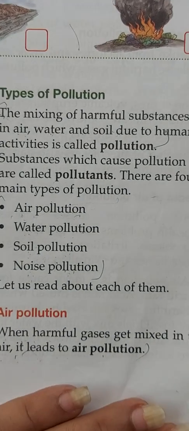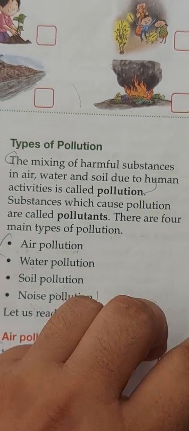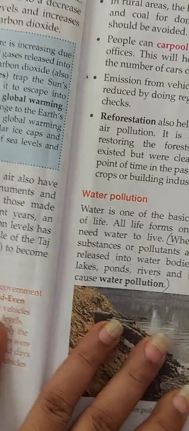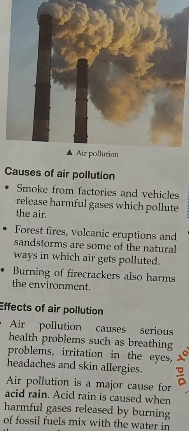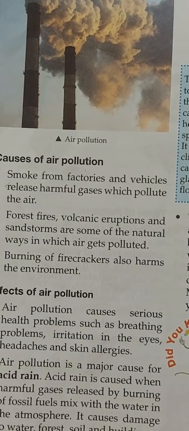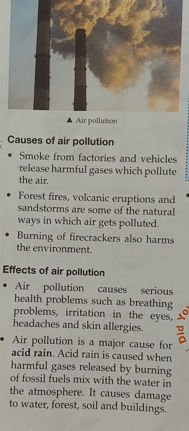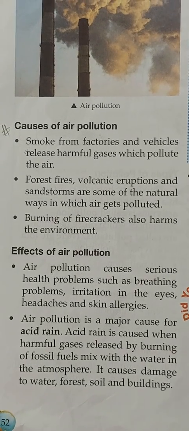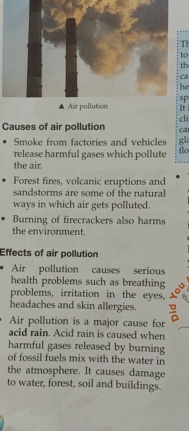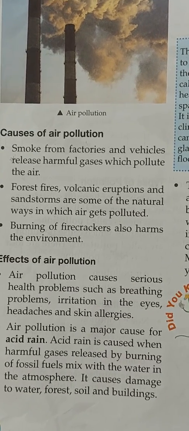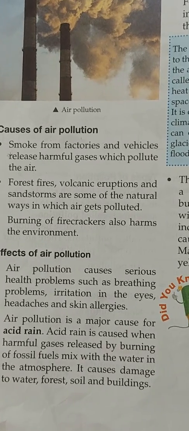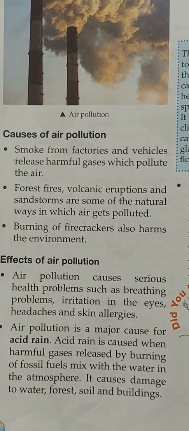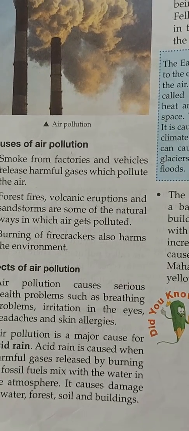When we are reading this chapter, we came to know that air pollution means when harmful gases mix with the air, right? So, what are the causes? Smoke coming from factories, vehicles, cutting of the forest, we are burning crackers also. Those are the causes, reasons of air pollution. Effects of air pollution: it is giving us problems in breathing, irritation to the skin and eyes, skin allergies are also there. Then acid rain, when smoke goes up in the clouds, it gives us acid rain,